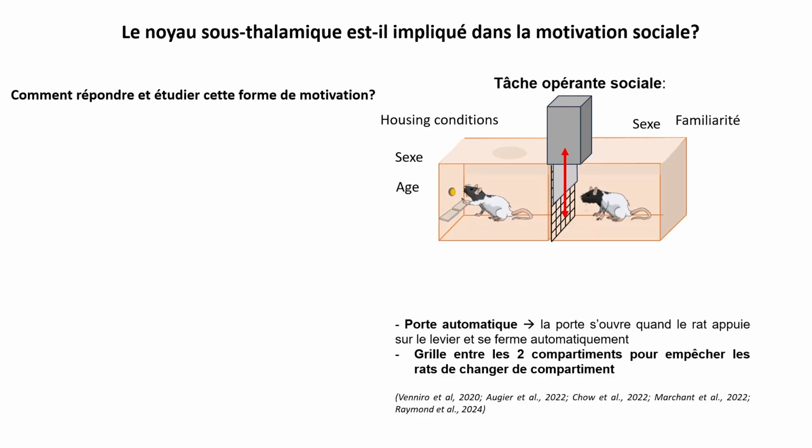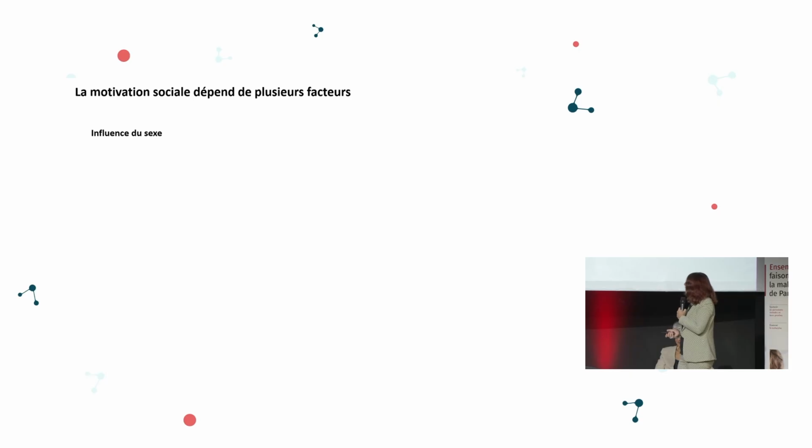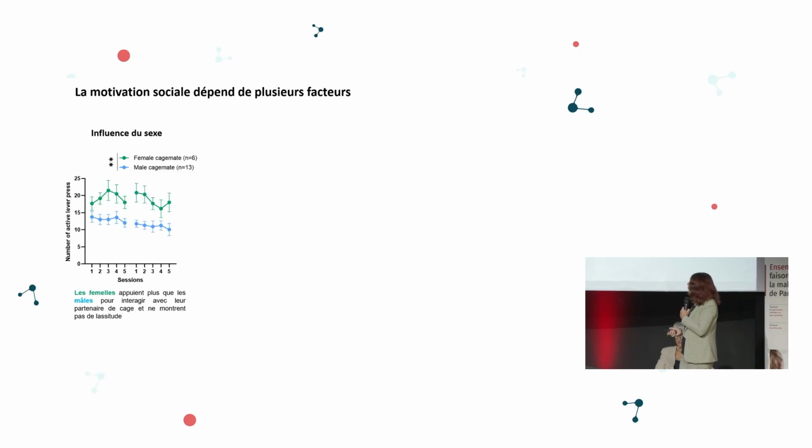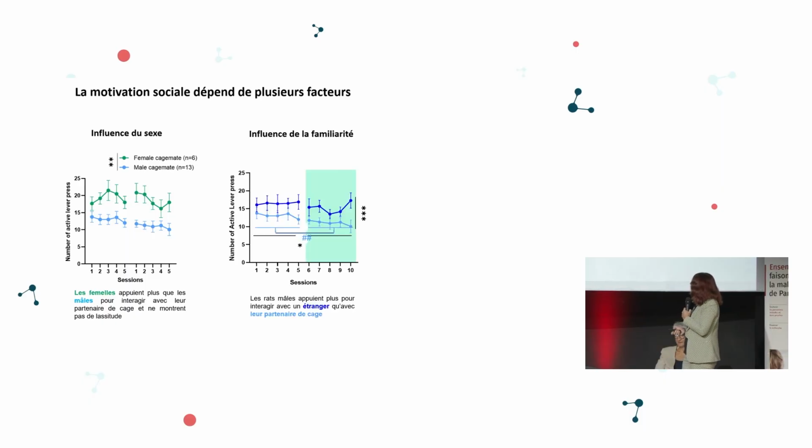By doing that, we can modulate the various conditions. We can test female rats and male rats and see how they push the lever to have access to another individual who is either a cage mate or a stranger rat. In control animals first, we see how the gender can influence the results. Every time the rat pushes the lever, the door opens. The green dots are the female, and the blue dots are the male. We see that the male rats are not working as much as the female rats to have access to the other rat in the cage behind the grid.